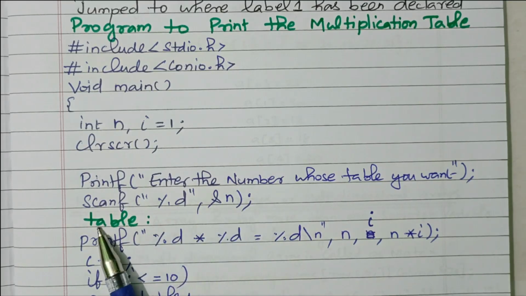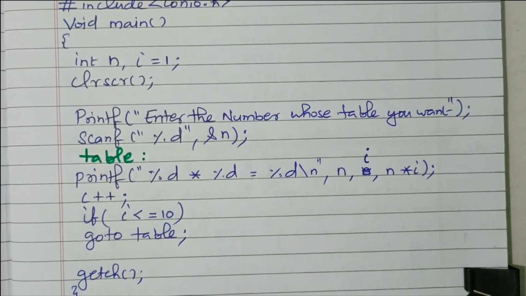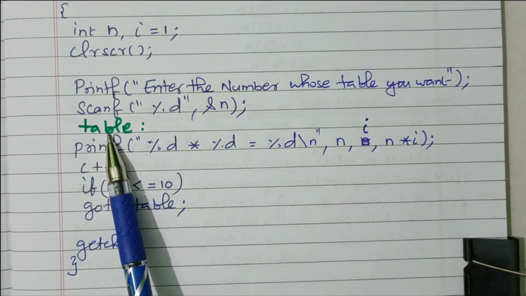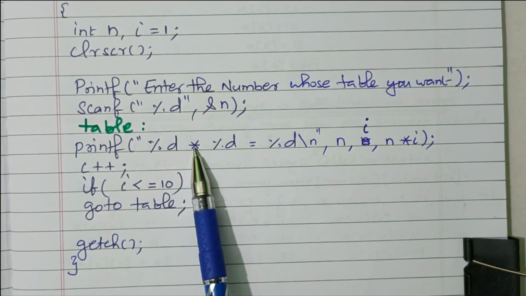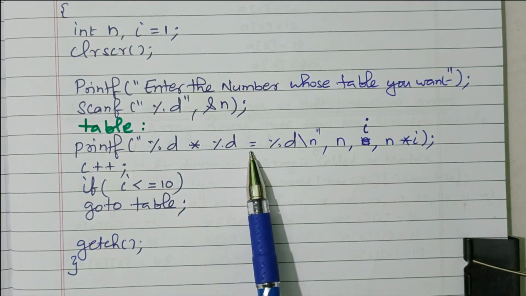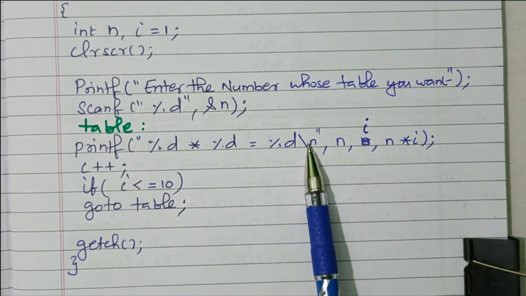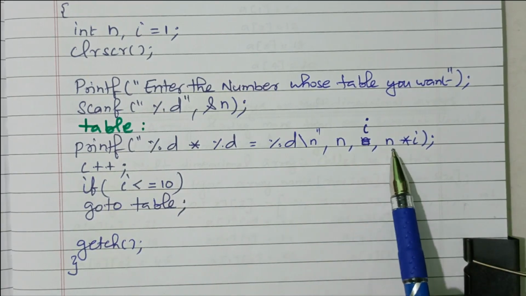Now we can have the label. Table is the label, right? We have one label, the name is table. So under this table, what is available? Printf %d into %d equal to %d, with the variables, and \n goes to the next line. What is available here? n, I, and n into I.